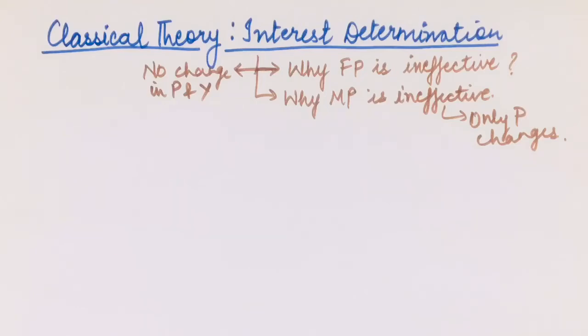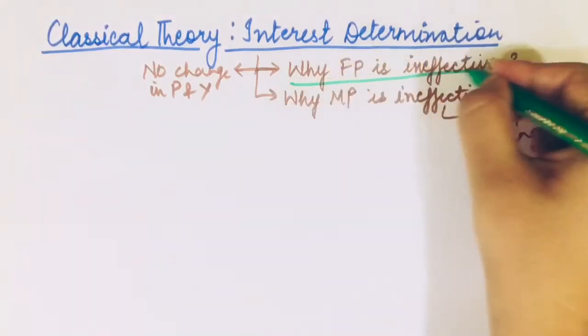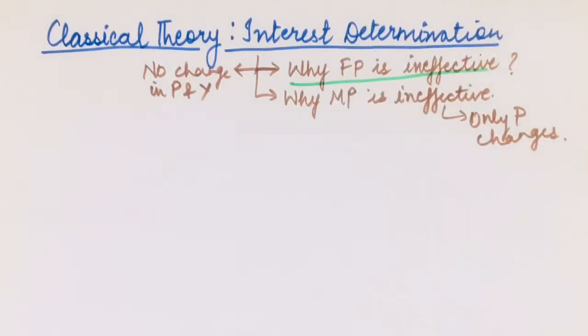So when we understand this classical theory, we also move in this video to understanding why fiscal policy is ineffective. When I say fiscal policy is ineffective, that means that a change in government expenditure or tax does not lead to a change in my price and output. And we will also discuss shortly why monetary policy is ineffective, meaning it does not affect my output level.